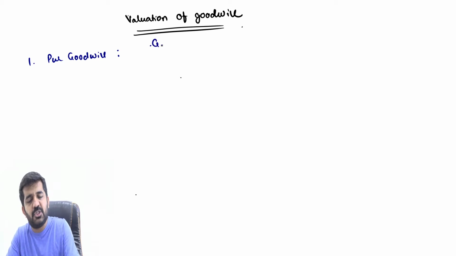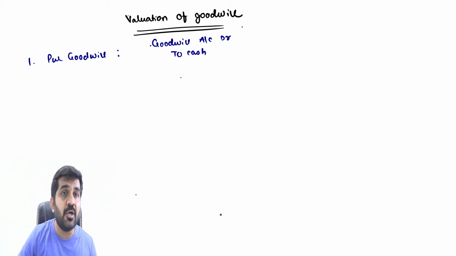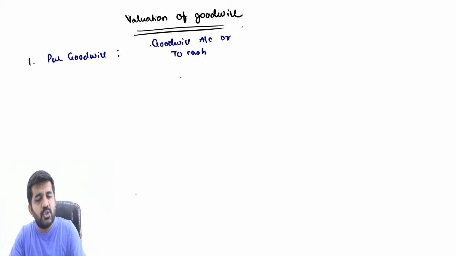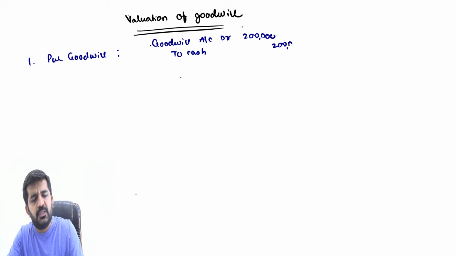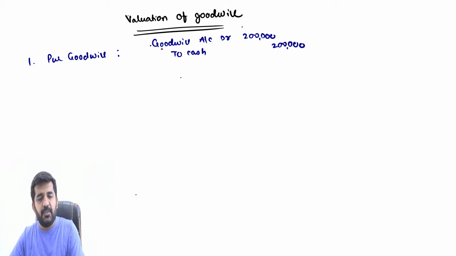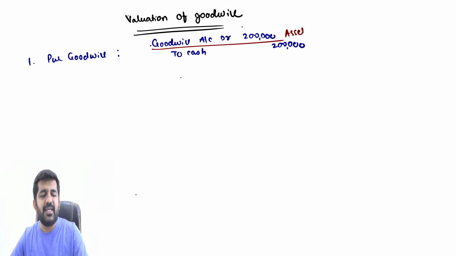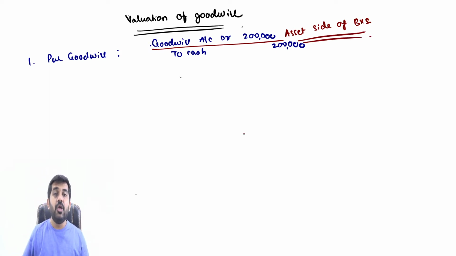Then I can pass a journal entry of goodwill account debit to cash. Am I giving a donation to Naukar? No. Am I getting something back? Yes, I am getting permission to use the name. So what I have done is purchased goodwill of 2 lakh rupees. This 2 lakh rupees can appear on the asset side of the balance sheet, and only this goodwill can appear on the asset side of the balance sheet. Is it alright? Nothing else can be written on the asset side of the balance sheet.